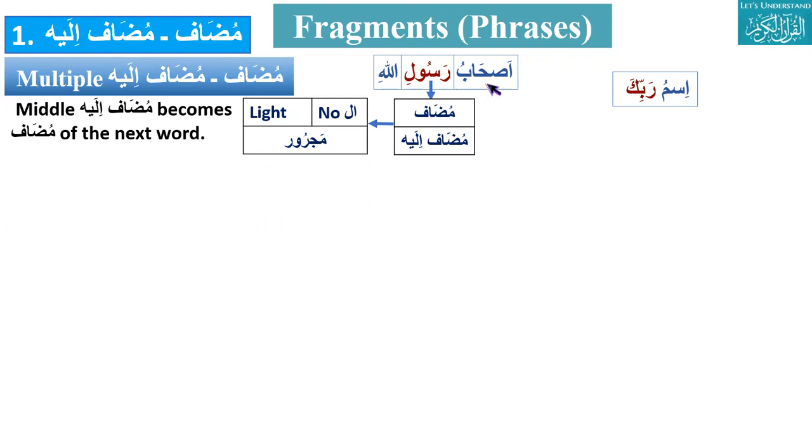So we have seen that this Rasul, first it was mudaf ilay for ashab, and then it becomes mudaf for the next mudaf ilay. You can see how its position is changing. First it was mudaf ilay for ashab, then it becomes mudaf. So this is called multiple mudaf ilay. The meaning will be companions of the messenger of Allah.